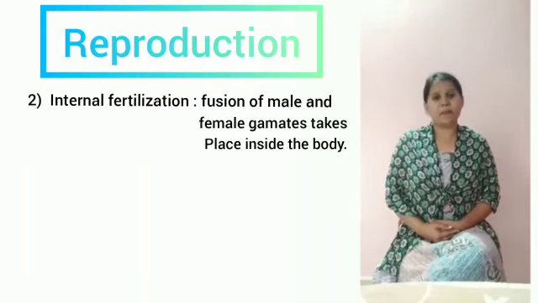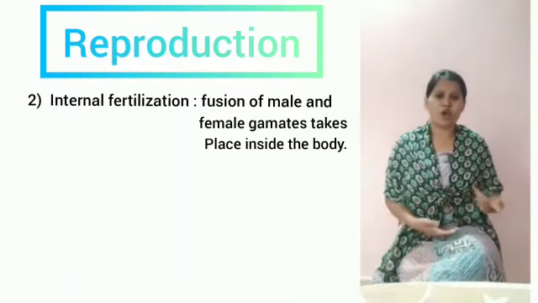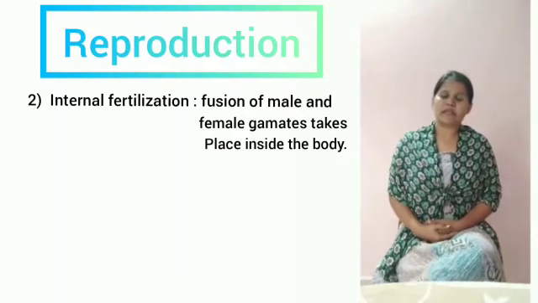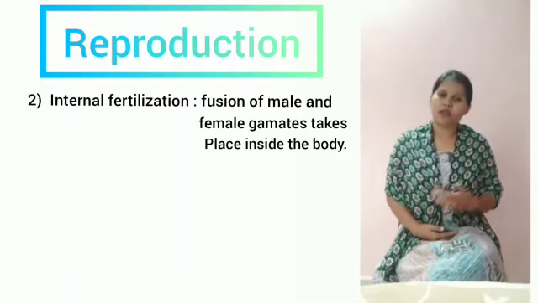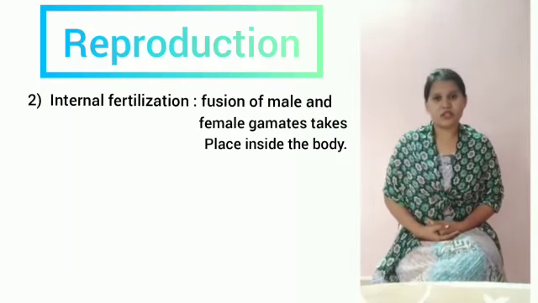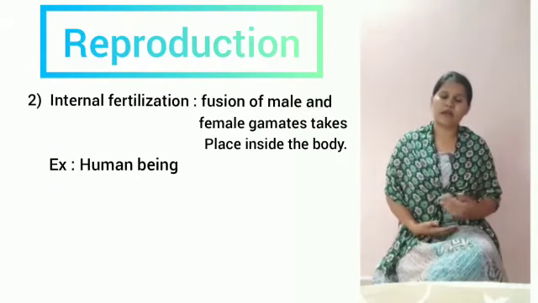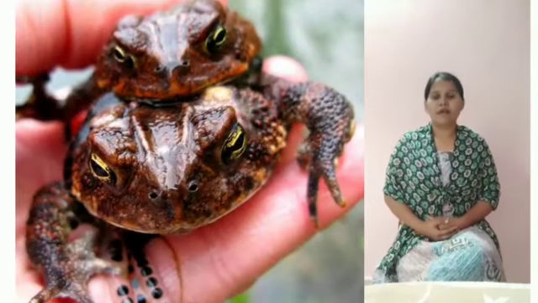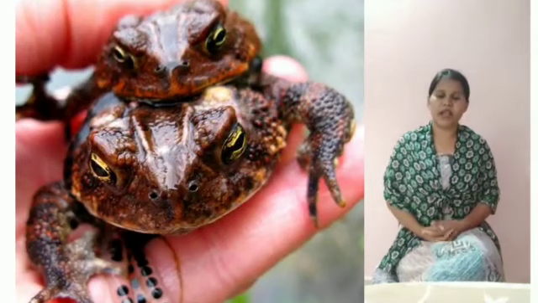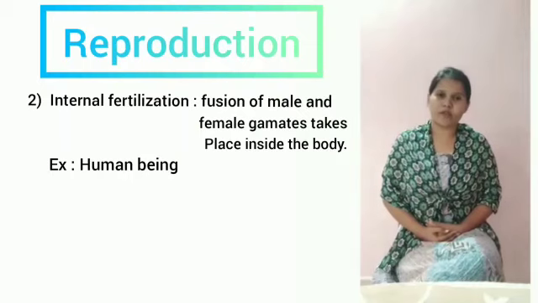In the case of plants, pollination, as I said, may be self or cross-pollination. This is how fertilization takes place, and here we use the term syngamy for fertilization. Examples of internal fertilization are human beings, some higher animals and some higher plants. Well, I have finished the second event, that is fertilization, and in the next video let me come up with one more event, that is post-fertilization.